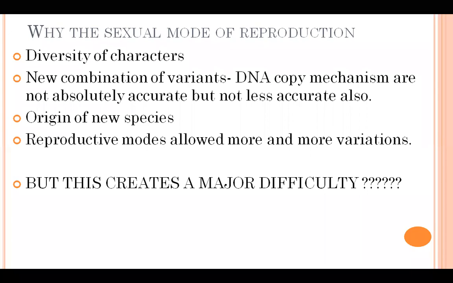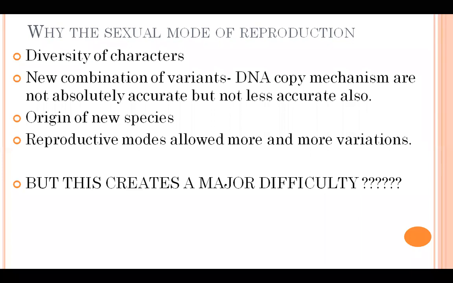in the DNA copy some variations have come, some errors have come. Now those errors, after fertilization, will come into the zygote, into the new baby, so it can lead to more and more variations. Okay, then diversity of characters can be there. You know that we all are not same. All the human beings in this world are not same, they are different, so you can imagine that so much variation is there in human beings because of this sexual mode of reproduction.